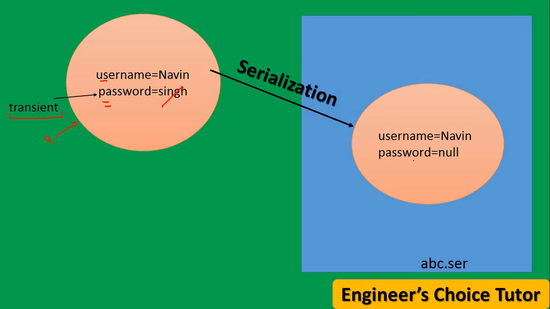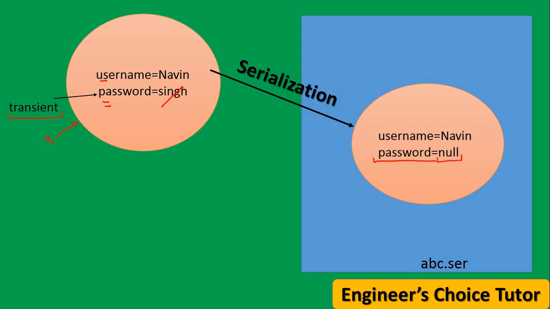So in place of the original password, it puts null. Why does it put null? Because the string default value is null. So to meet the security constraints, we should declare the password variable as transient.